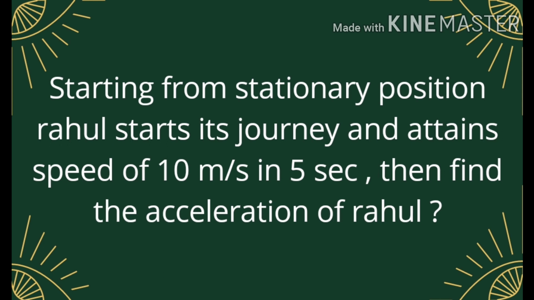It is very simple. So first of all, the basic technique which we follow in each and every question: what is our aim? We have to write the given. What is given is Rahul is in stationary position. It is at rest. So what must be the initial velocity of Rahul? It must be 0. So initial velocity of Rahul is 0 meter per second. Now after traveling some distance, what is the final velocity of Rahul? It is 10 meter per second. How much time did he travel? He traveled for 5 seconds. What we want to find is acceleration.